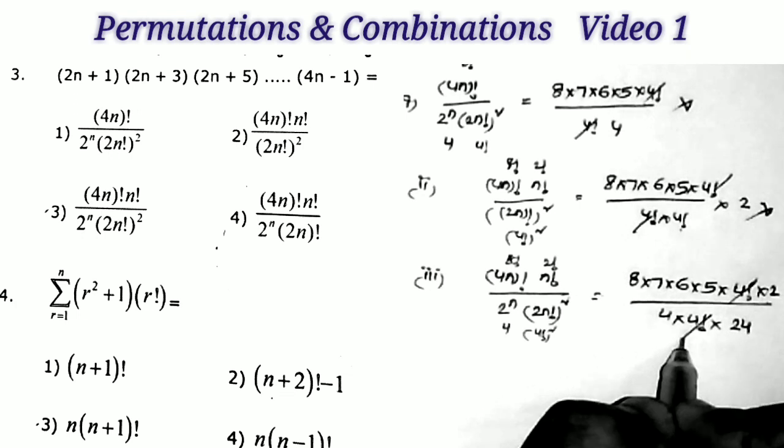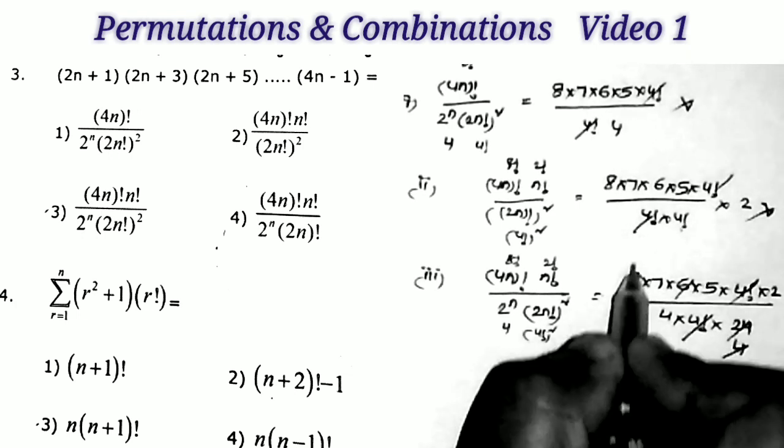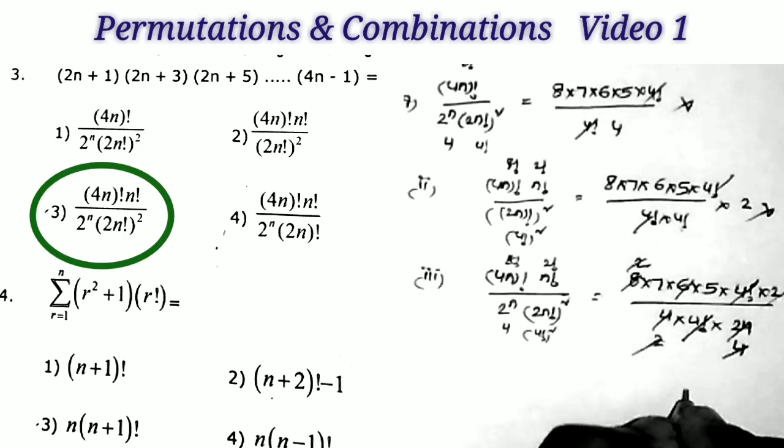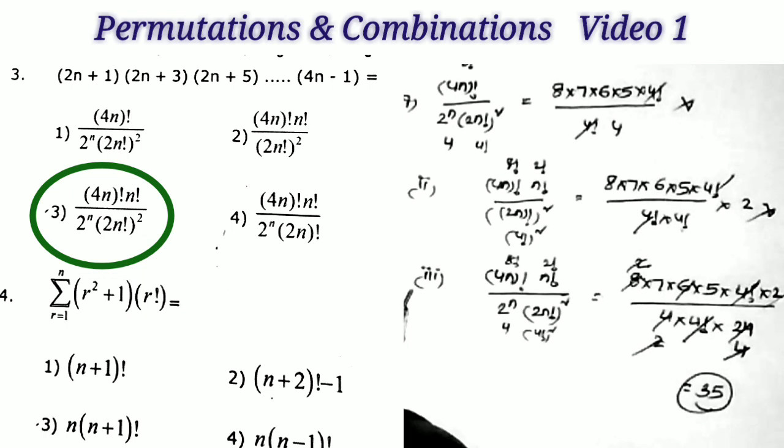Now these two terms get cancelled, 6 is cancelled by 4 times, 4 is cancelled by 2 times, and 2 is cancelled by 2 times. So the answer is equal to 35. Clearly the third option returns the value 35. Yes, this is the correct answer.